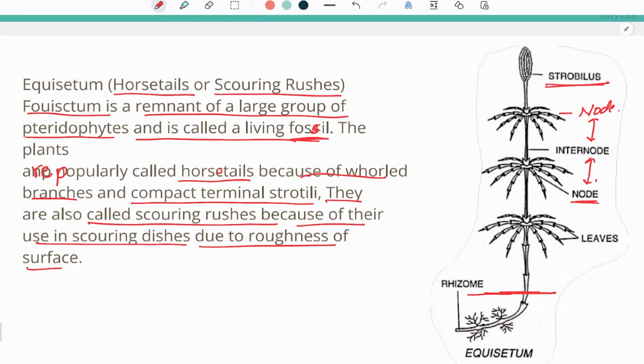Equisetum is a remnant of a large group of pteridophytes, which is a living fossil, and they are popularly called horsetails because of the whorled branches and compact terminal strobili. And they are also called scouring rushes because they are used in scouring dishes due to the roughness of the surface.